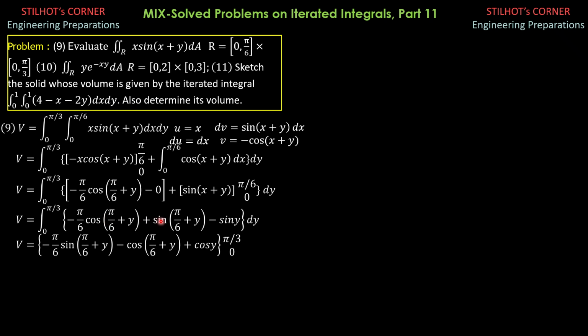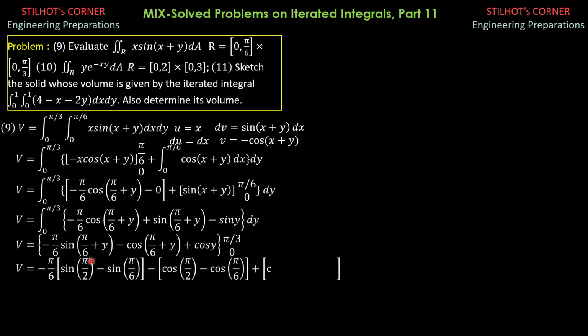The integral of sine of quantity pi over 6 plus y is simply negative cosine of pi over 6 plus y, then 0 to pi over 3. Substitute: volume equals negative pi over 6 sine of pi over 6 plus pi over 3, so pi over 2, minus sine of pi over 6, because when y is 0, this is minus sine of pi over 6.